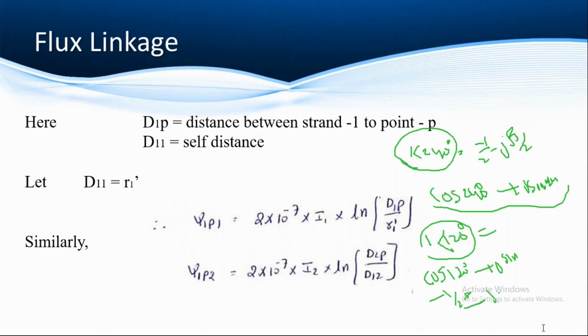So how can we calculate the GMD value? Just send a message, no need to talk. How can you calculate that?